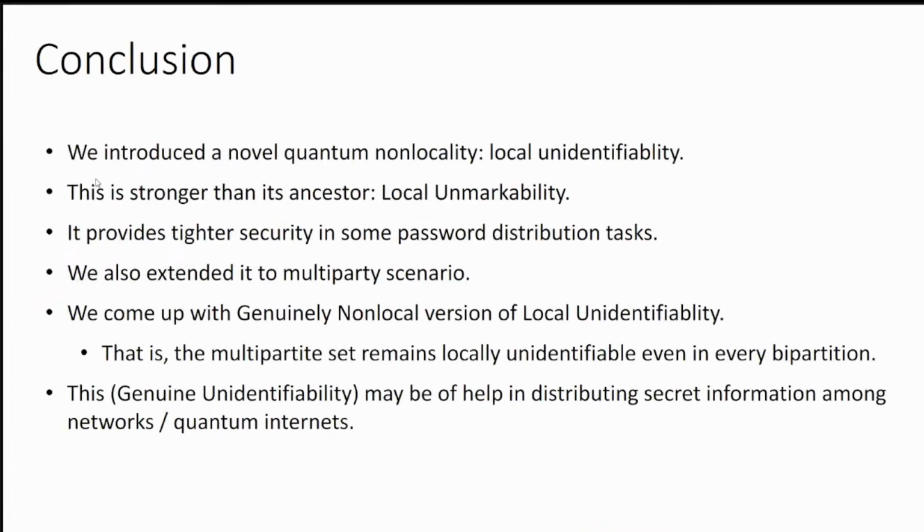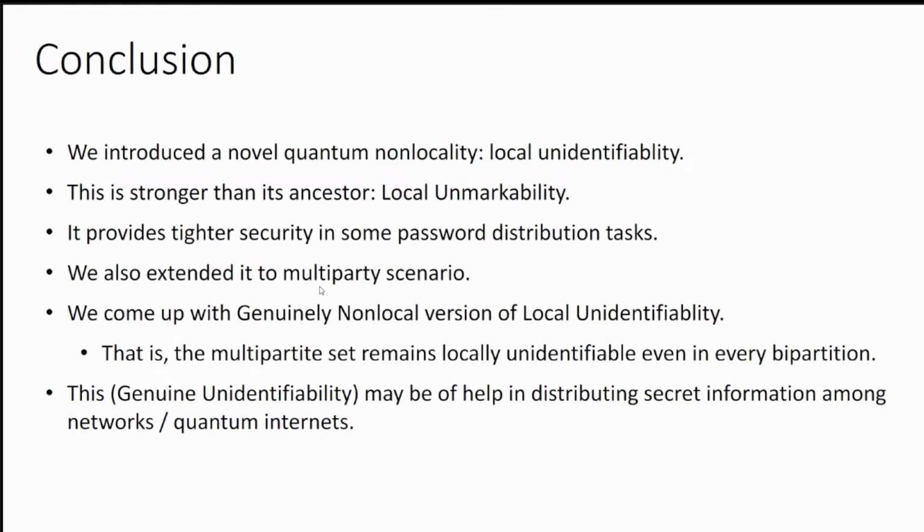So let me come to the conclusion. We introduced a novel quantum non-locality, local unidentifiability, and this is a stronger kind of non-locality than its ancestors, like local unmarkability. It provides a tighter security in some password distribution tasks.